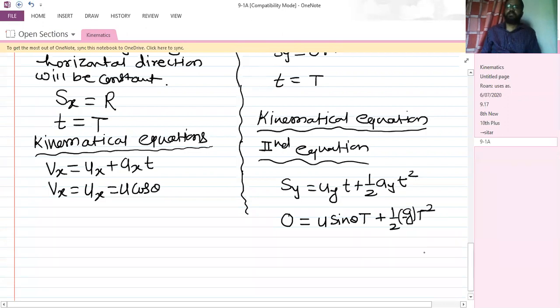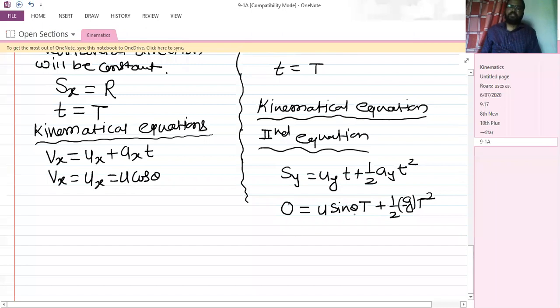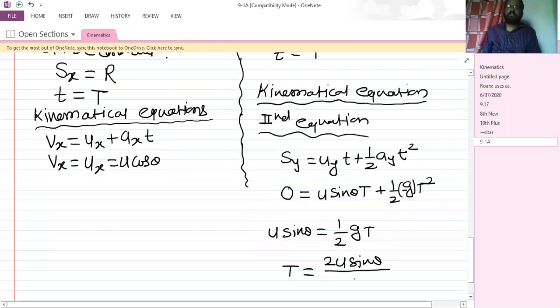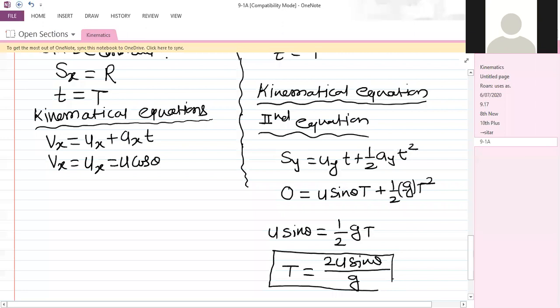I hope this is clear now. So you can take T common and cancel out. It will be u sine theta is equal to half g into T. So T, the time of flight, is 2u sine theta divided by g.